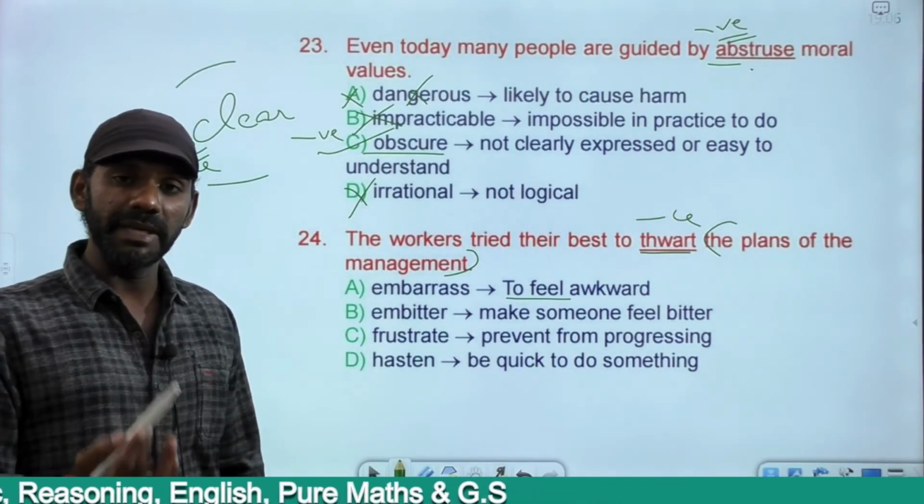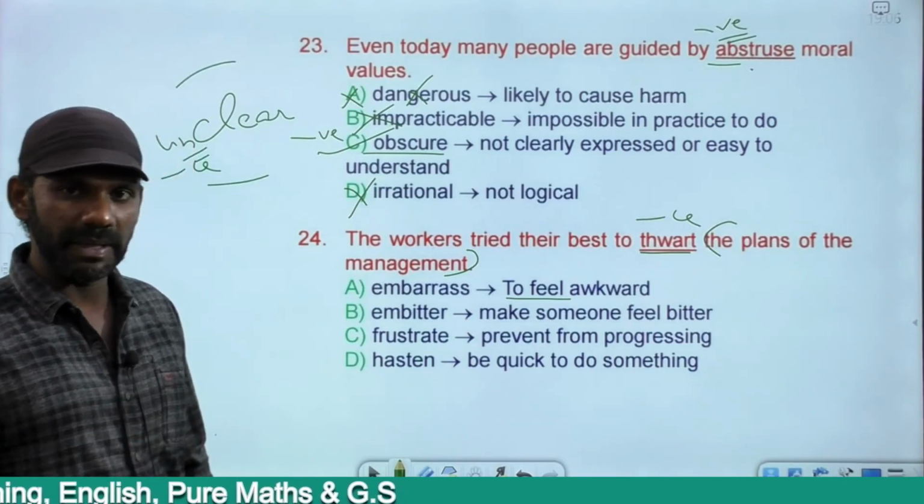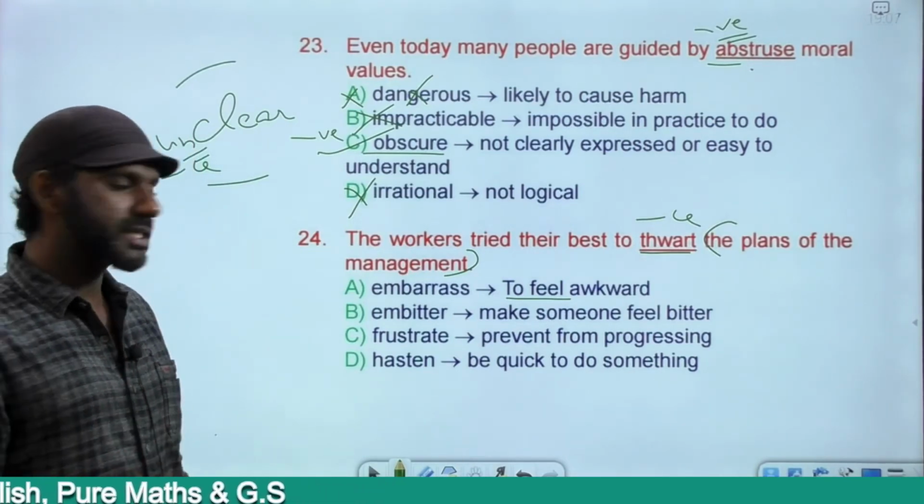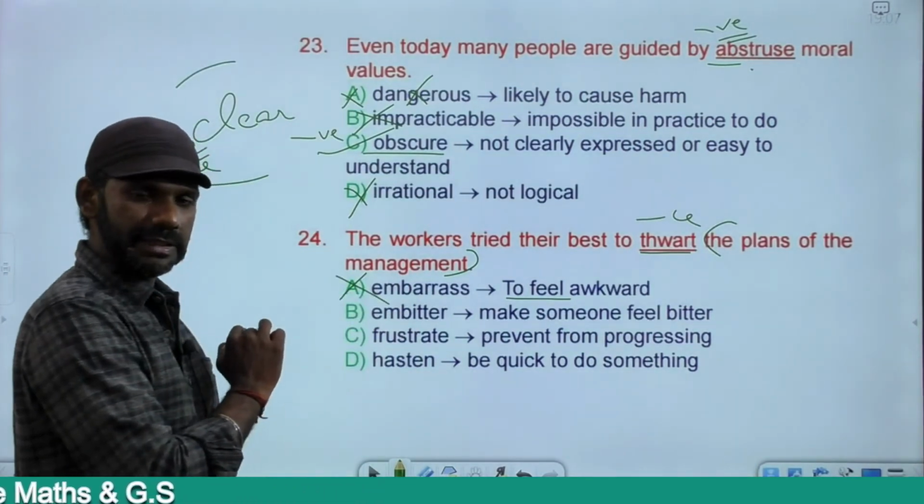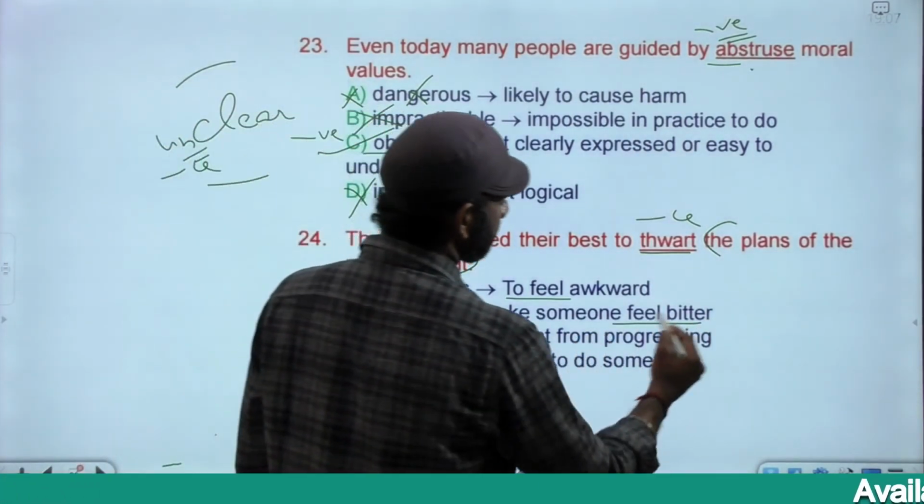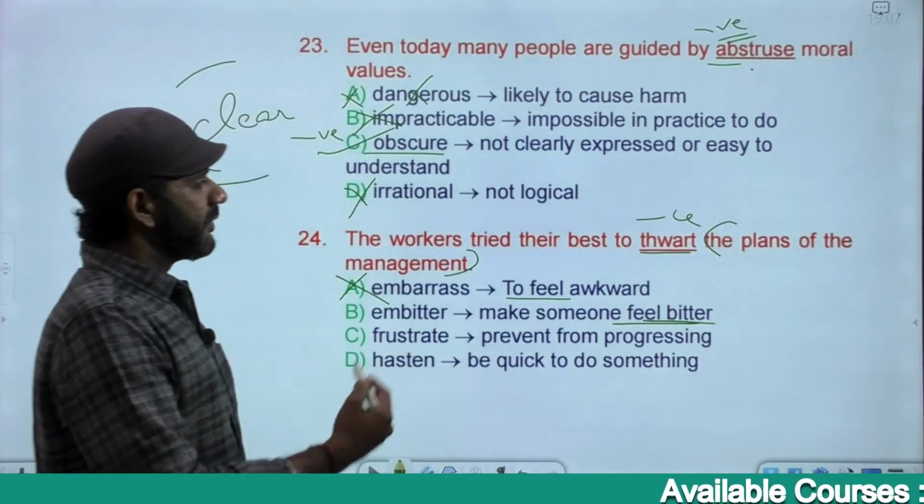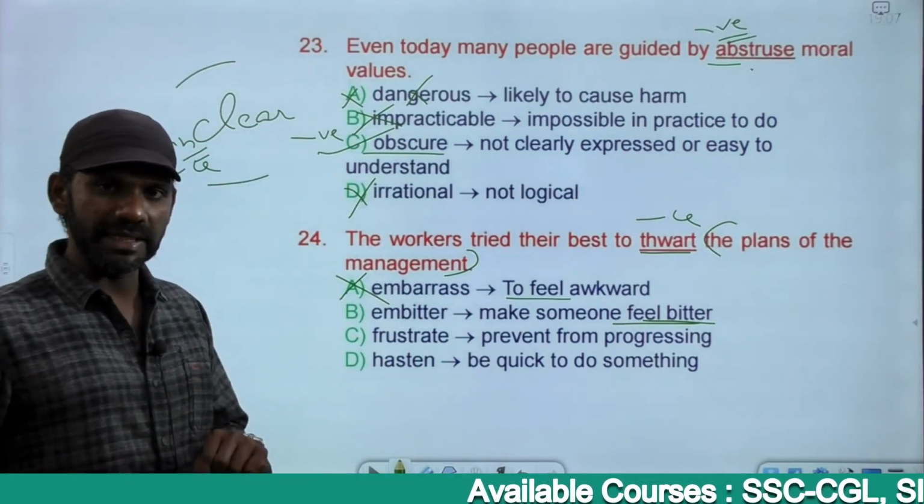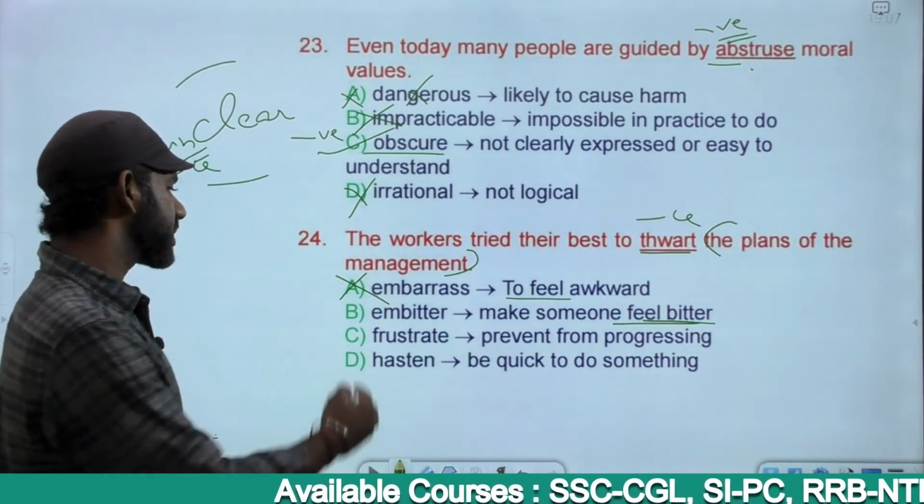We cannot ridicule or make fun of, we cannot insult the plans of the management. We can embarrass the management. Option A is eliminated. Embitter means to make someone feel bitter, feel insulted and all. We cannot embitter the plans of the management. We can embitter the management. Eliminated.